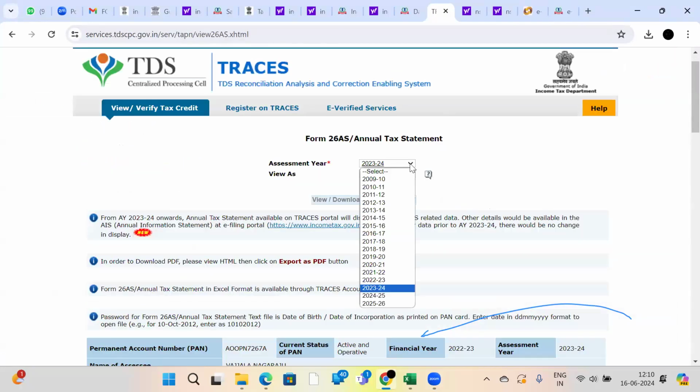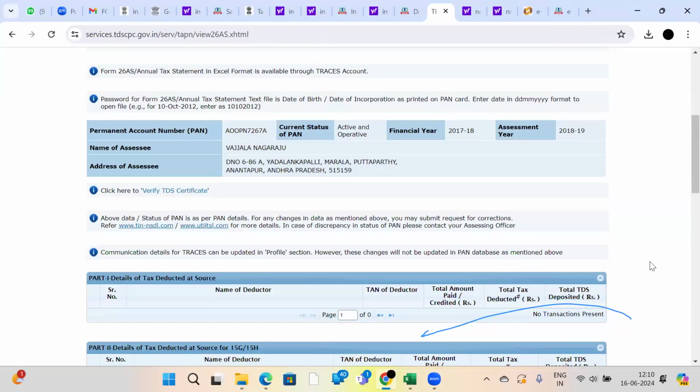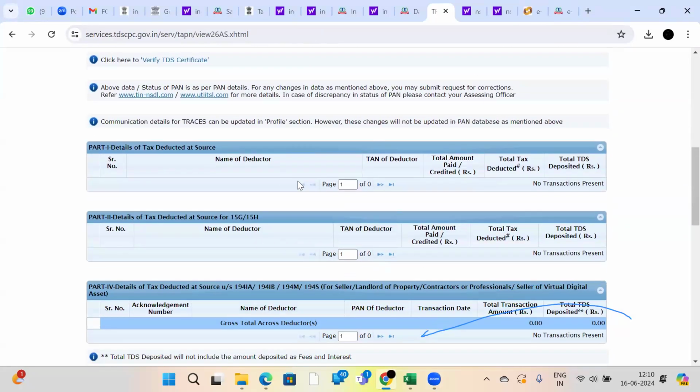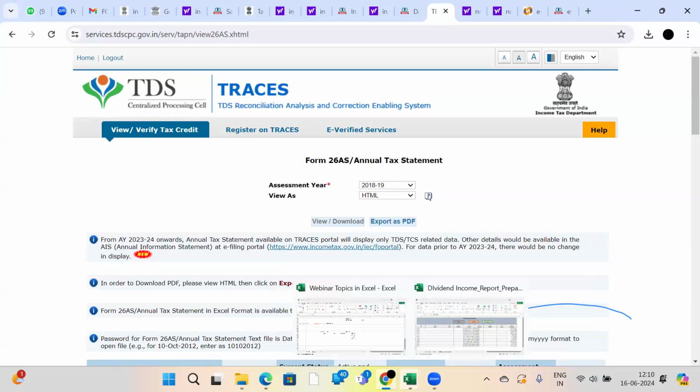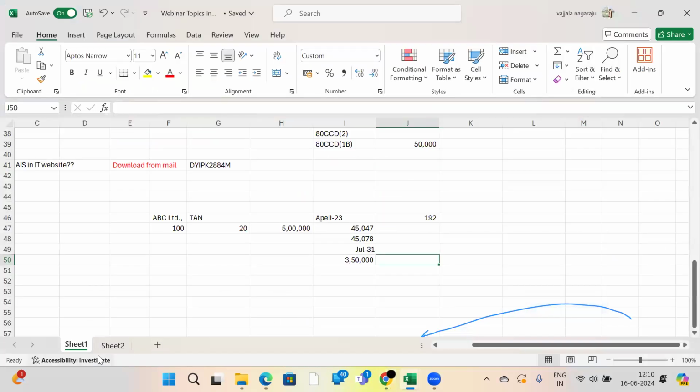See here, suppose I go to assessment year 18-19. I have not done any job during that time, so no 26AS amount is generated here, nothing. If TDS is deducted on your PAN, then only Form 26AS will be generated. Otherwise, Form 26AS will not be generated. Hope he understands.